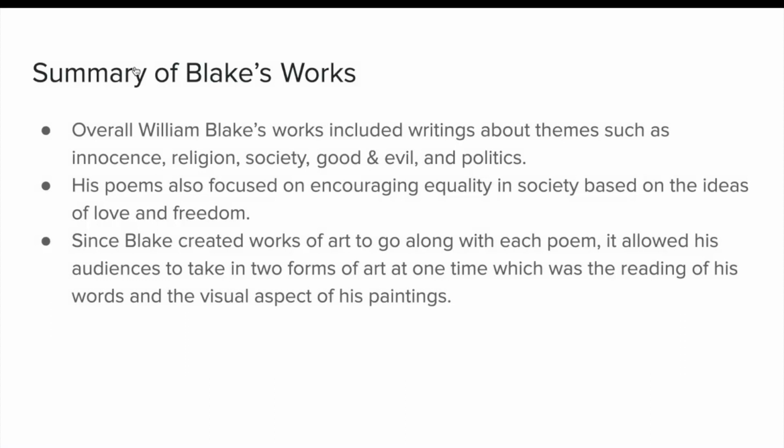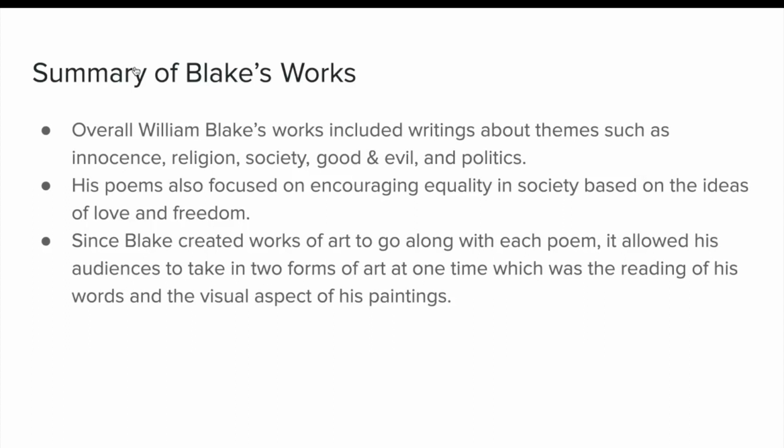Summary of Blake's works. Overall, William Blake's works included ideas that were challenging the spiritual and political mindset at the time in London, but he also made sure to write about themes such as innocence, religion, society, good and evil, and politics. His poems also focused on encouraging equality in society based on the ideas of love and freedom.